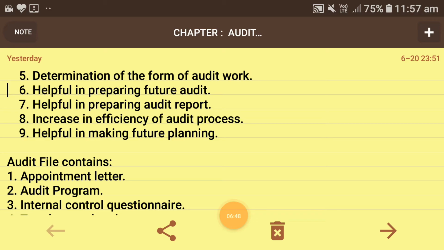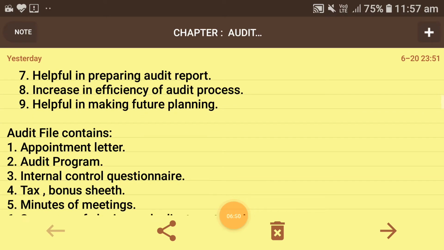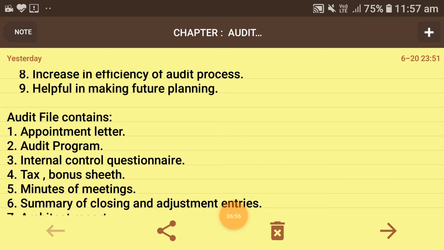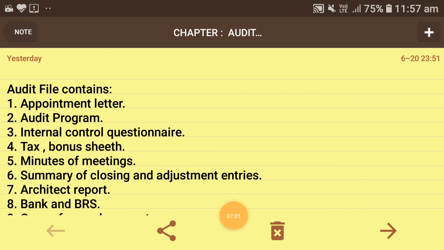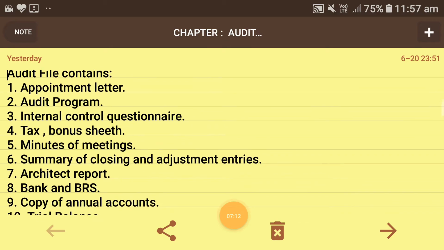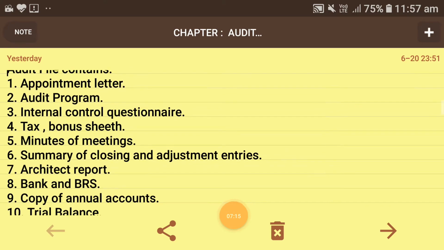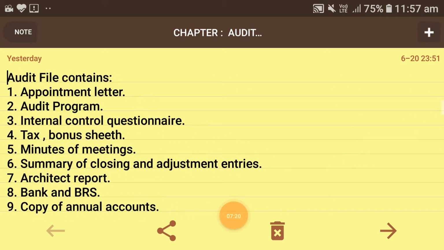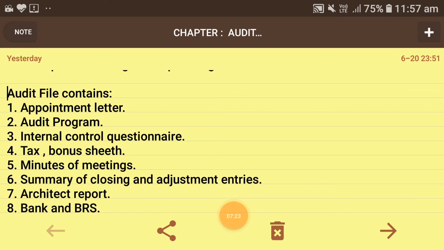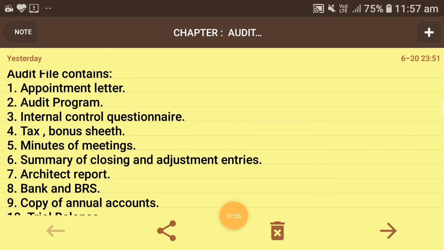Next, what does an audit file contain? An audit file contains the appointment letter, the audit program, internal control questionnaire, tax bonus sheet, minutes of meetings. Minutes means what things have been taken into consideration in the annual general meeting or general meeting. Next are summary of closing and adjustment entries, auditor's report, bank and bank reconciliation statement, copy of annual accounts and trial balance. These things should be contained in a current audit file. So an audit file should be taken care of regarding these 10 points.